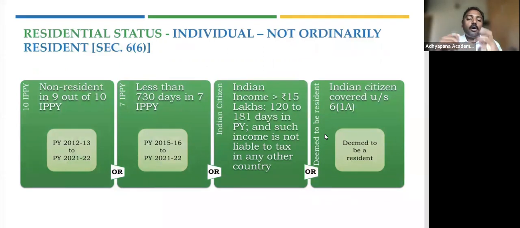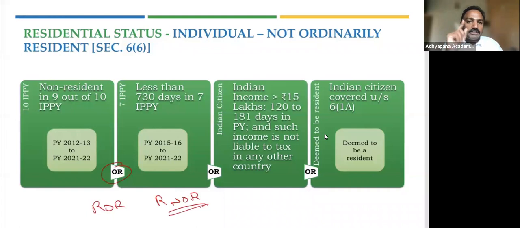ROR, RNOR. So you fondly call it ROR and RNOR, right? That is what you fondly call ordinary resident and not ordinary resident. So the first additional condition. These additional conditions, if you actually see, are an OR. So if he satisfies at least one of these conditions, he will be called RNOR.